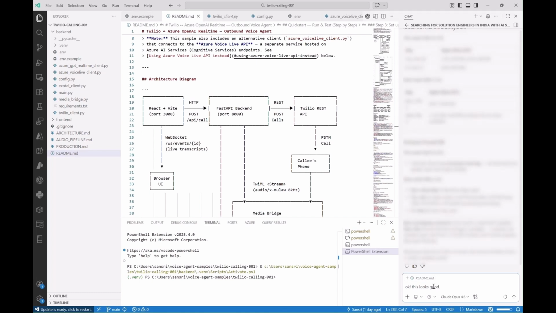So I'm going to ask it to add them as PR reviewers. Now bear in mind that we are not looking at WorkIQ here, but I'm going to use the GitHub MCP servers to get this task accomplished.